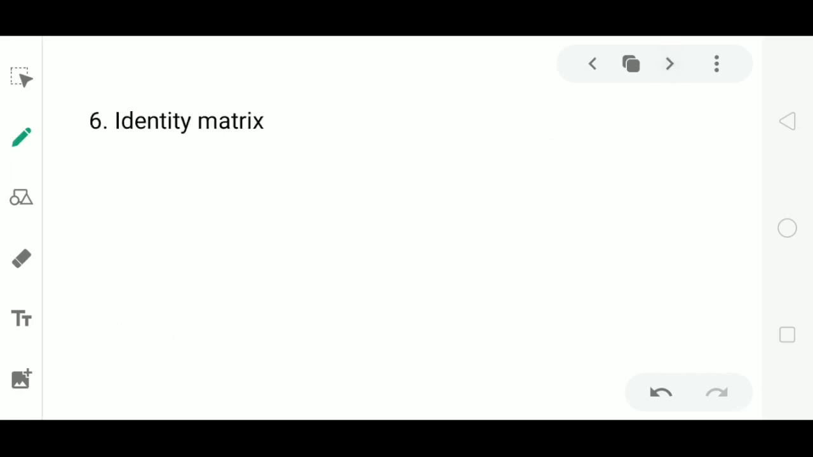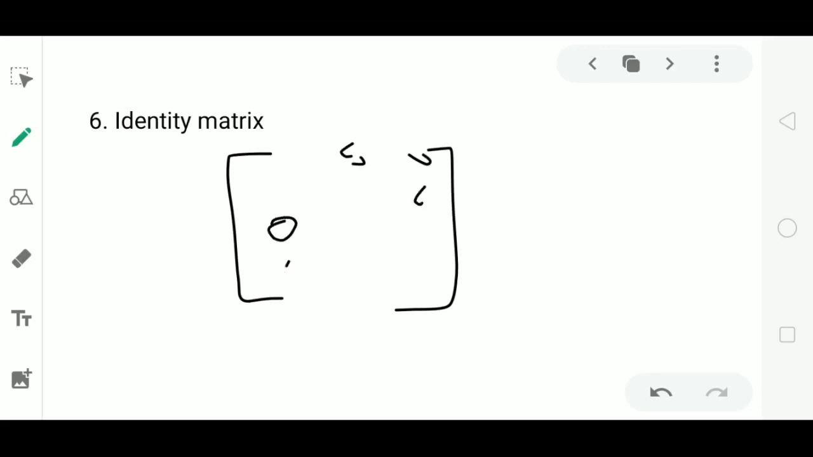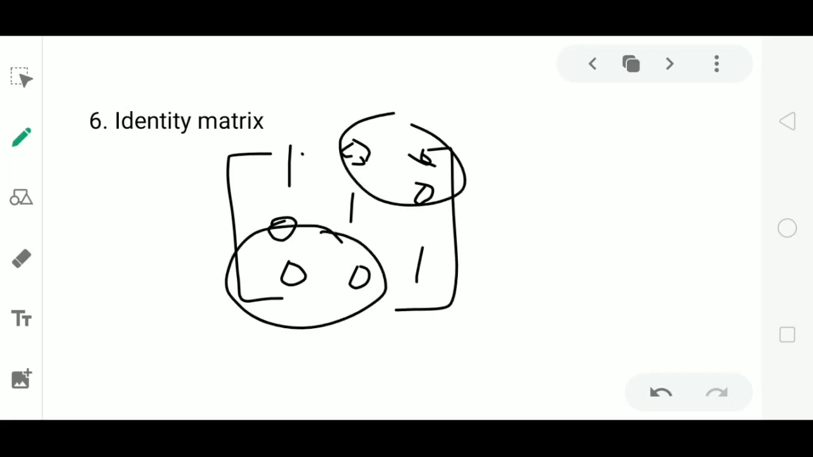Next one, identity matrix. Identity matrix is a scalar matrix. Scalar matrix means it should be a diagonal matrix. That is, all non-diagonal elements are 0 and all its diagonal elements are equal, but here the diagonal element should be 1. All its diagonal elements are 1. Identity matrix is defined as a diagonal matrix, that is, all the non-diagonal elements are 0 and all the diagonal elements are 1.